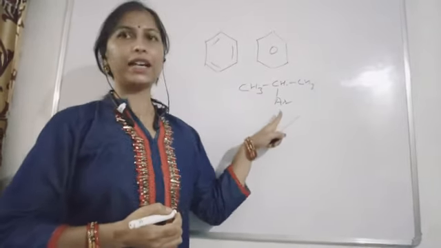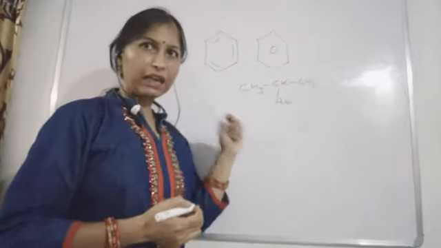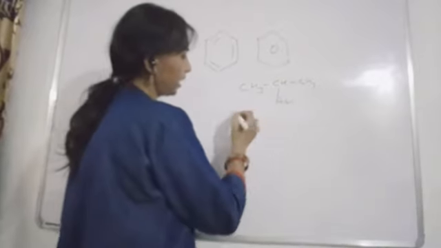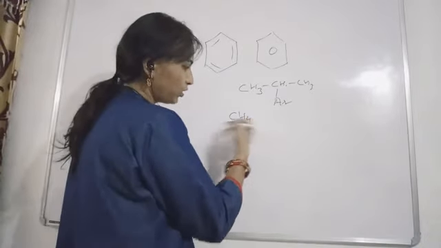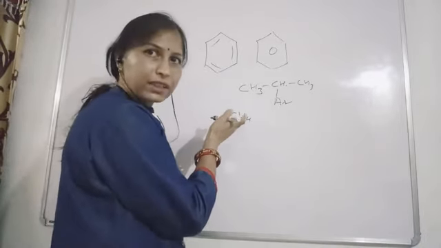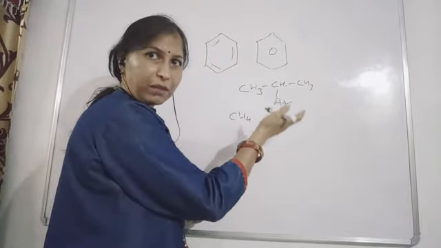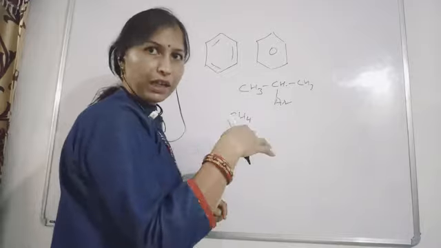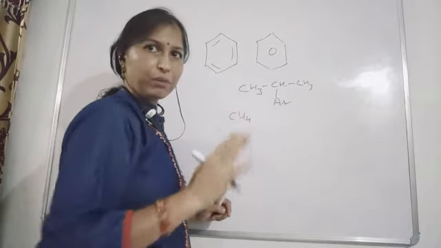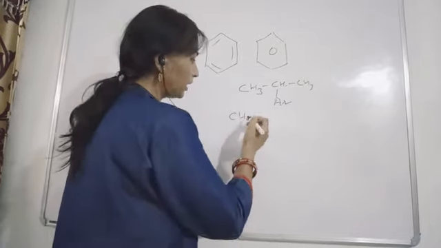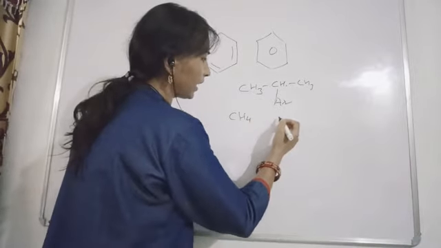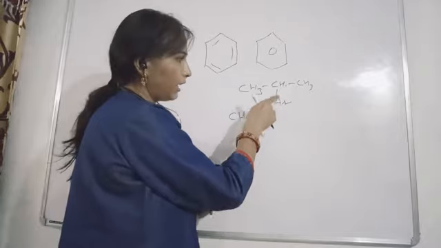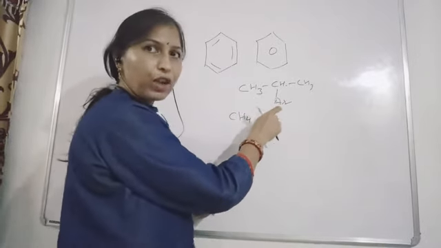Ar means aryl. You are all familiar with the alkyl word, because in methane, if a hydrogen is removed, then only this carbon can get attached to any parent chain. So methyl, ethyl, propyl, all these alkyl words we are familiar with. And now the benzene ring will be called the aryl group. Ar stands for aryl group.